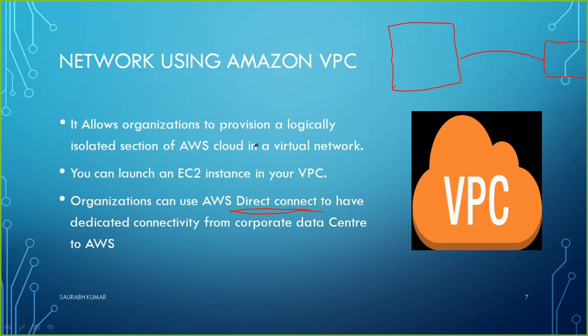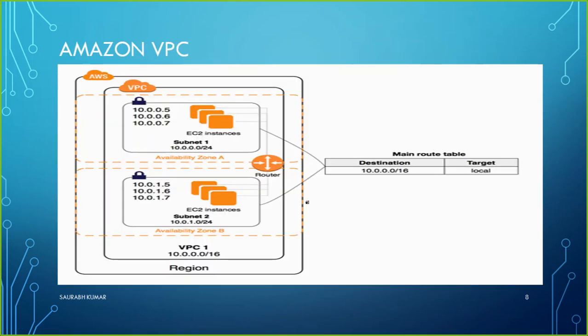So a dedicated link can also exist between your corporate office and the AWS data center, and that will be termed AWS Direct Connect. The service is known as AWS Direct Connect, same as a VPN in on-premises infrastructure. Next service we have is about the VPC.